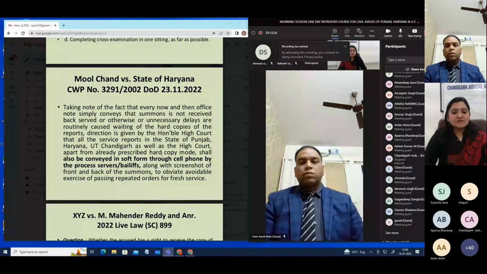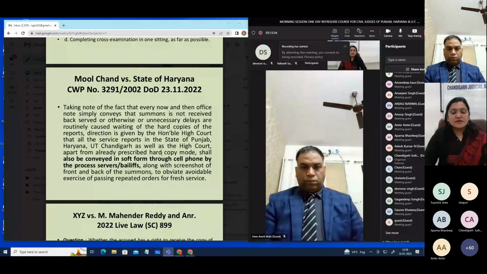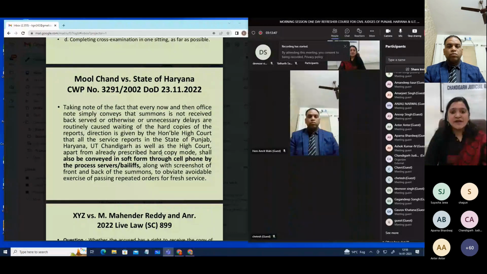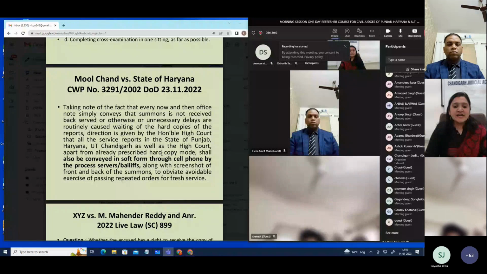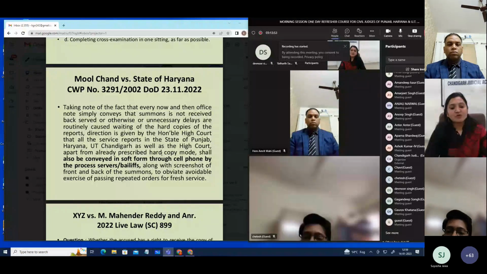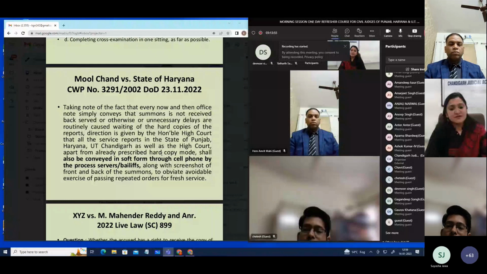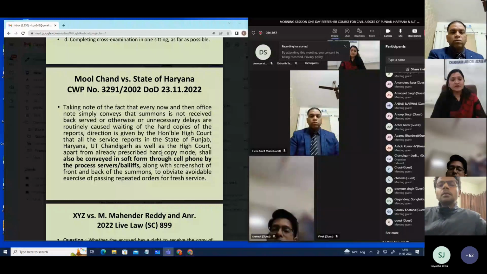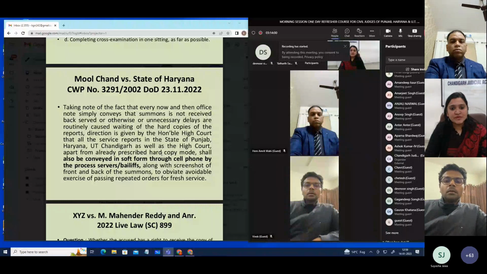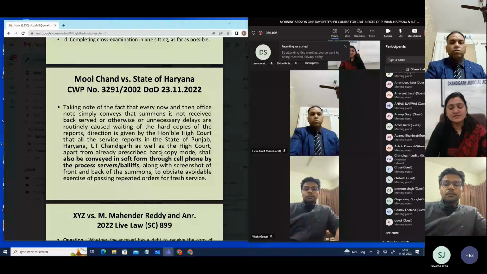So in this, it has been mandated that because there is technological advancement now, instead of imposing a duty on the serving official to present in the court a hard copy of the summons, he can even take a photograph of the same, of both sides, front and back, and present it in the court. This can be taken through the cell phone because cell phones are being provided now to the process servers or bailiffs. So that screenshot of the photograph which he has taken of the front and back of the summons he can place on record.